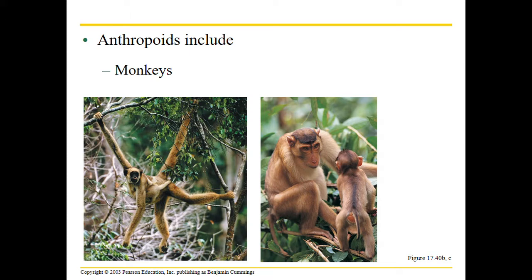Anthropoids, these include monkeys, Old World and New World monkeys. Old World monkeys are usually classified by being from Africa and Asia. Baboons are examples of these. They're really social and aggressive. Whereas New World monkeys you'll see in South America, and these are monkeys that have prehensile tails. So these are tails that grab onto trees. These New World monkeys are also dichromatic, so they can see two colors, whereas Old World have trichromatic sight abilities, so they see three. They see what we see: reds, greens, and blues.